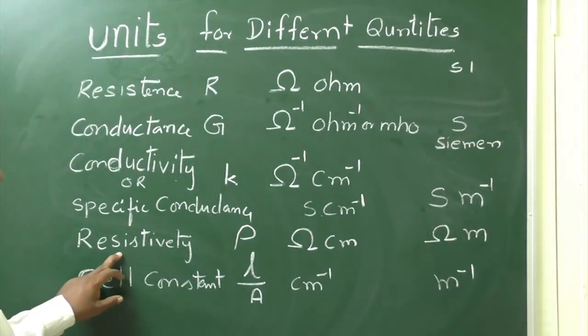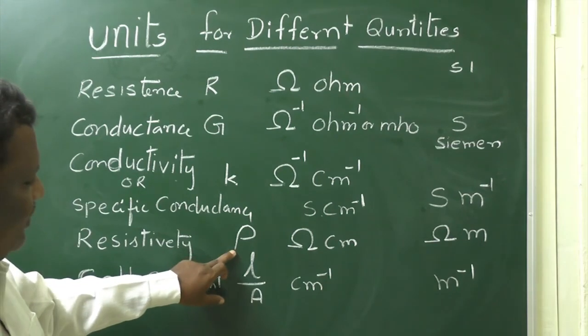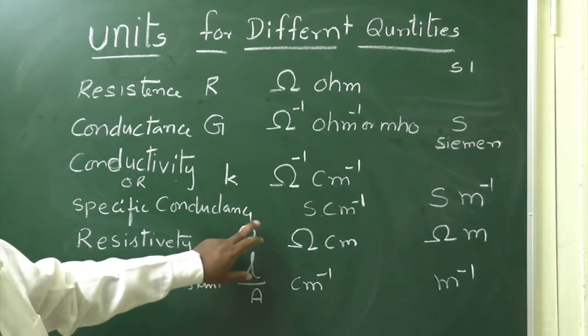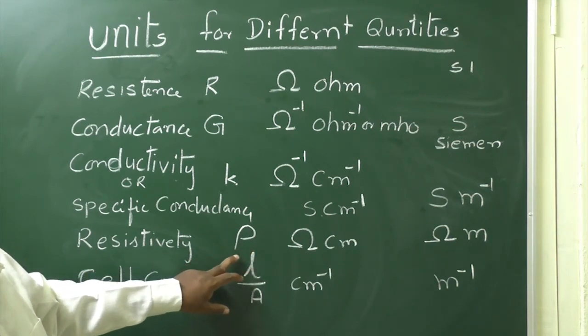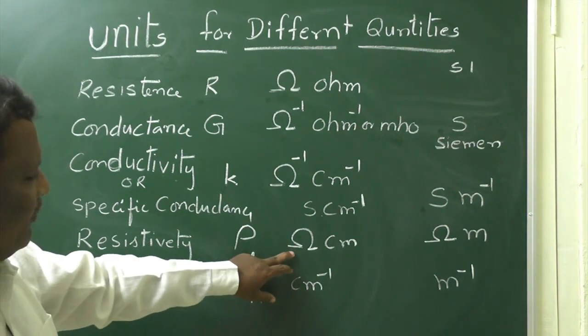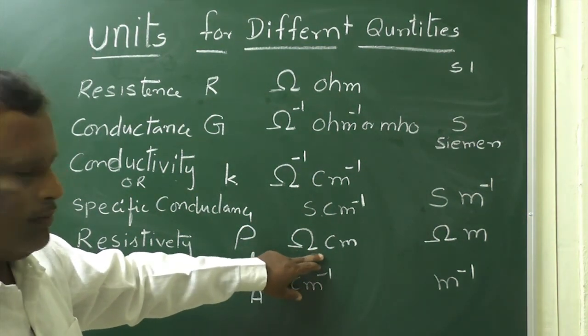Then resistivity, which means specific resistance. The resistance of a conductor with 1 unit length and 1 unit cross section area is said to be resistivity and it is denoted with the symbol rho. It looks like P but it is not P. The unit for this is ohm centimeter.